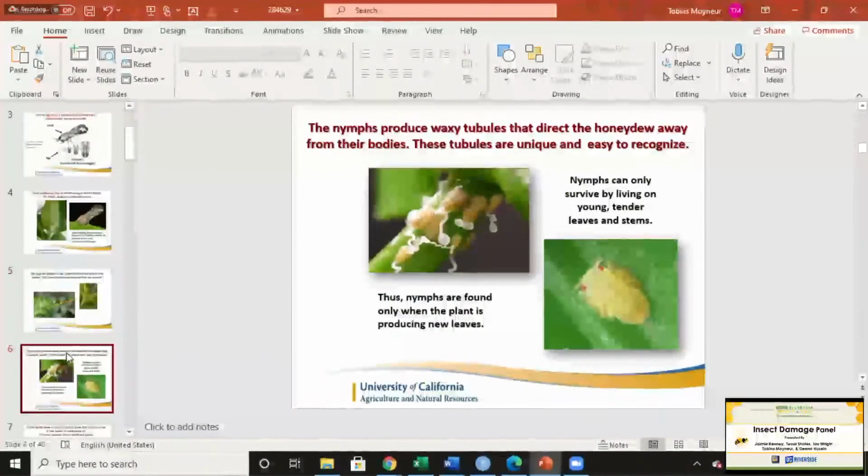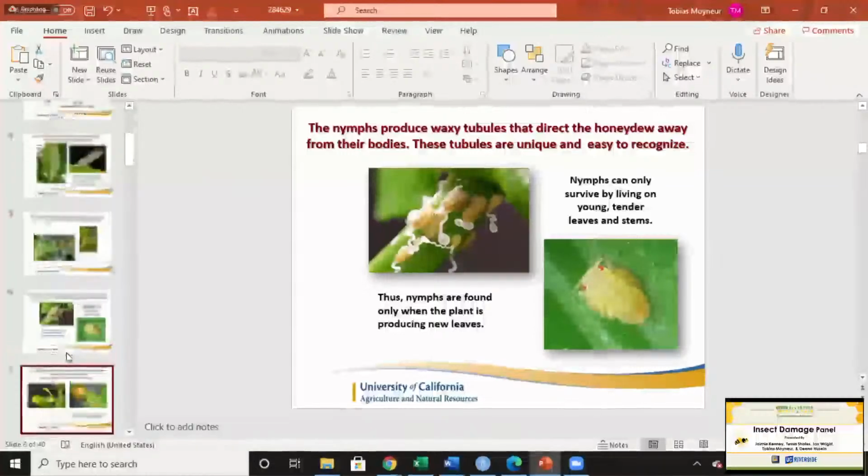They'll produce this waxy exudate, which is important later on because I'll touch base a little bit on how ants will actually tend this and form a mutualistic relationship, which totally gets in the way of biological control that is used to control this population.